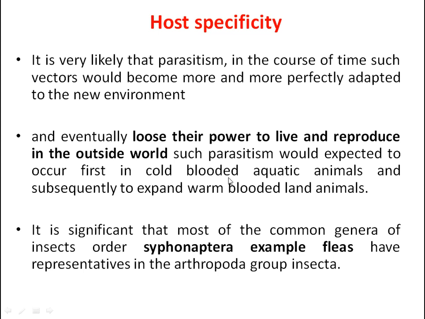Also, we can see this parasitism phenomenon, and host specificity is being operated. It is significant that most of the common genera of the insect order Siphonaptera, for example the fleas, are representatives of the phylum Arthropoda and come under the class Insecta.